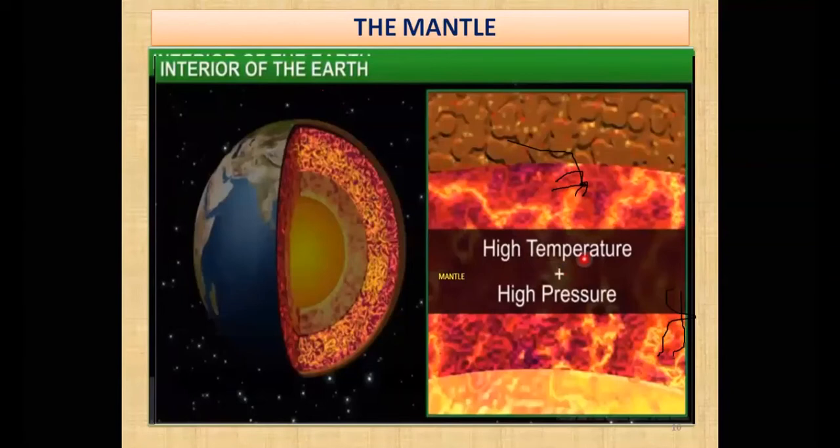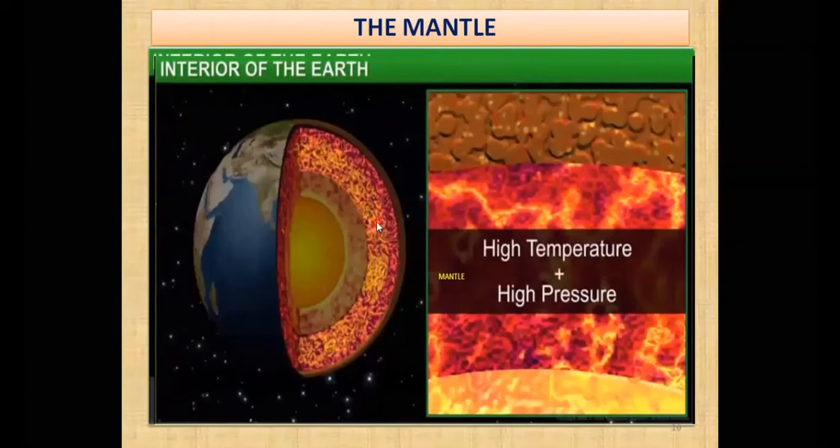And due to high temperature, the materials which are available there are all turning into liquid, that is one of the reasons. That is why all the materials which are there are just changing into liquid form. But my dear students, due to high pressure, those liquid materials are turning into solid also.